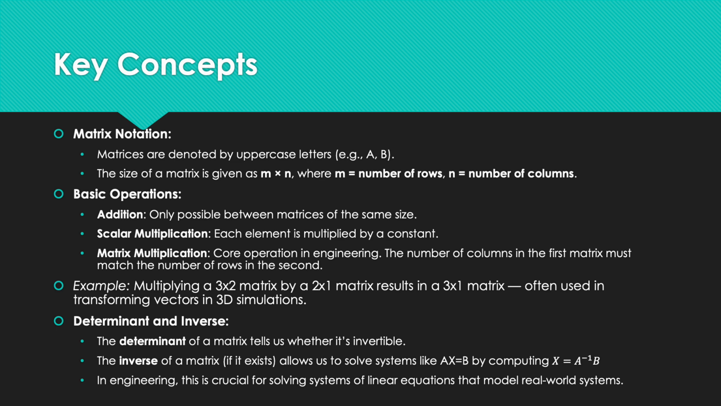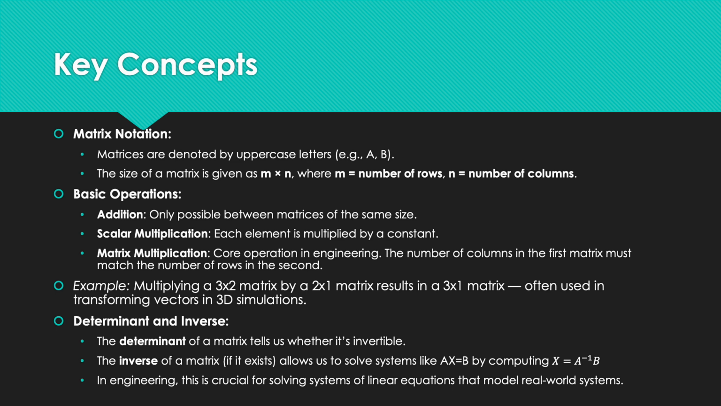Key concepts. Matrix notation. Matrices are denoted by uppercase letters such as A and B. The size of a matrix is given as M by N, where M is the number of rows and N is the number of columns. Basic operations. Addition is only possible between matrices of the same size. Scalar multiplication: each element is multiplied by a constant.